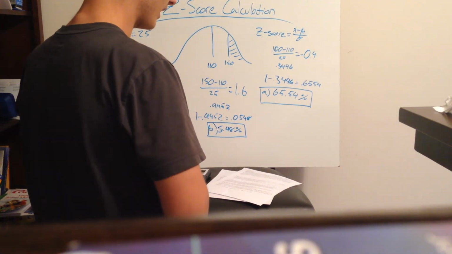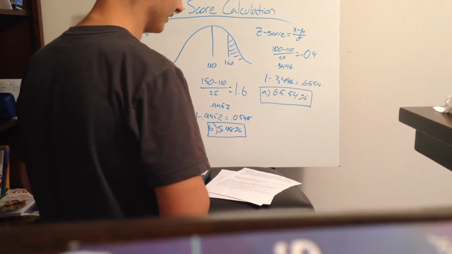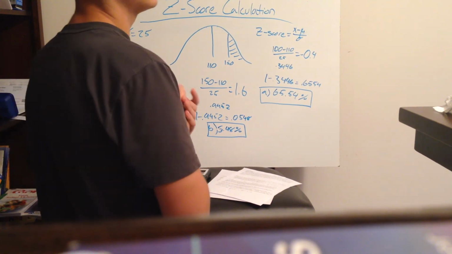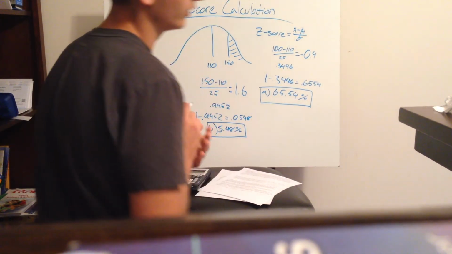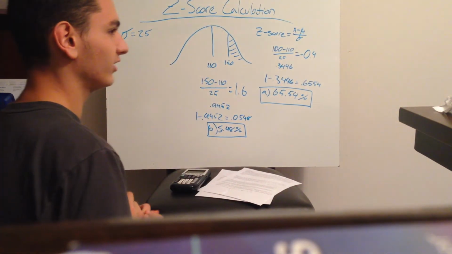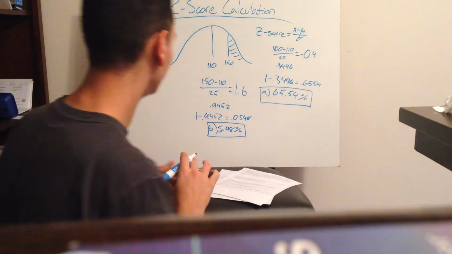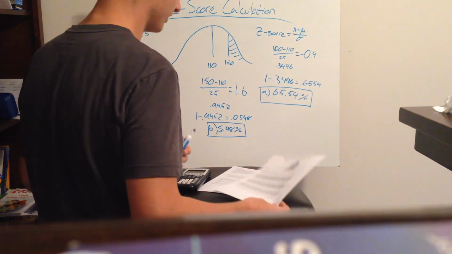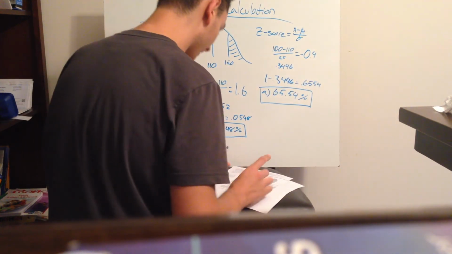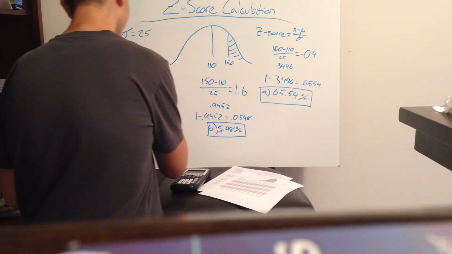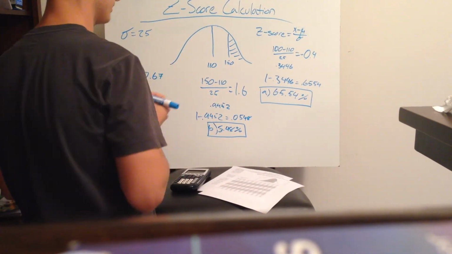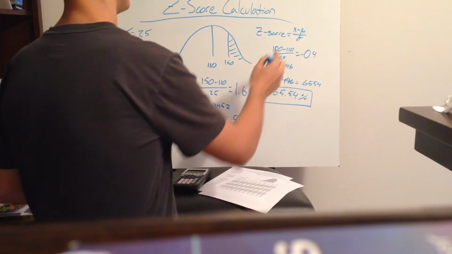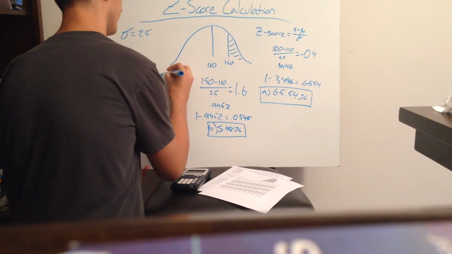C. How high an IQ score is needed to be in the highest 25%? Okay, you can also see this question as it asking us, what IQ score do you need to be greater than 75% of people? So don't let the 25% fool you. Since you know the 75%, you can refer to table A once again and find 75%, which would be 0.67 approximately. So using this equation once again, this time you know the z-score and not the number, so you would just solve for x.